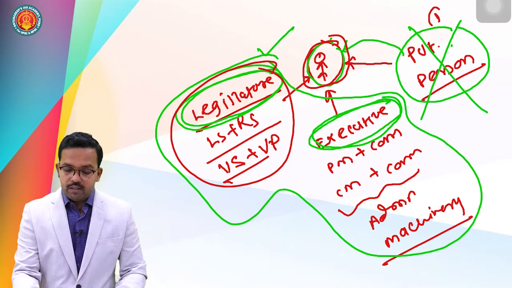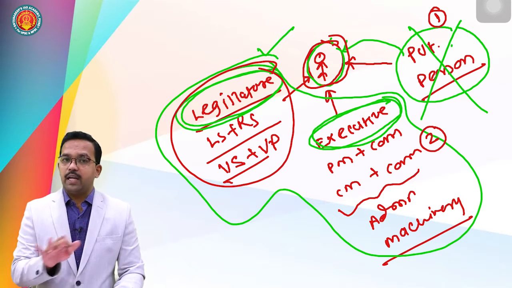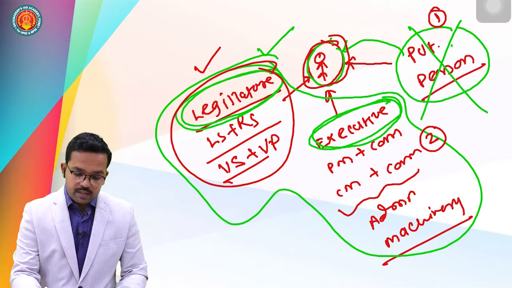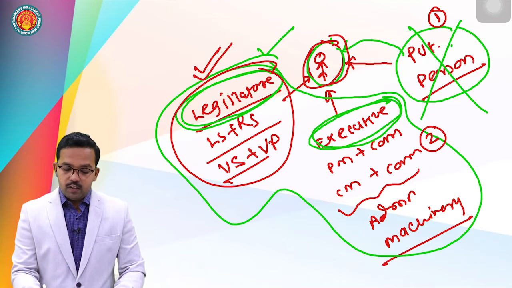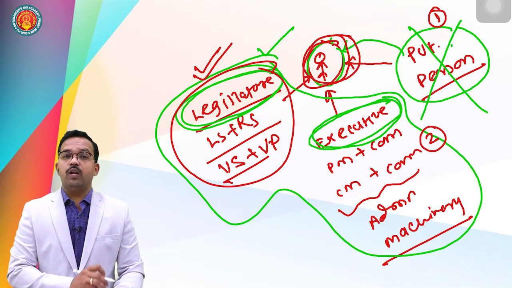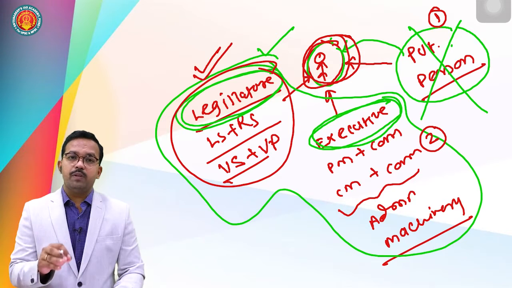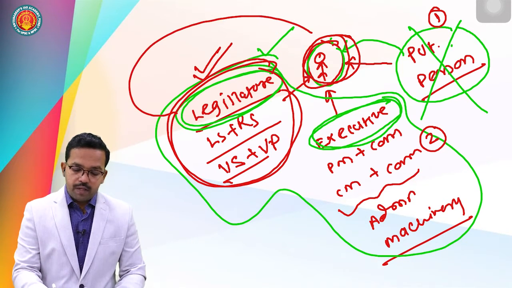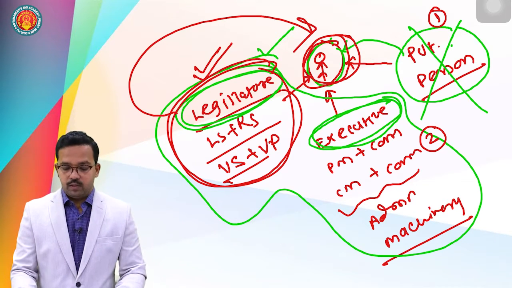This private individual cannot take it away, this executive cannot take away or violate the right to life and personal liberty, but this legislature can violate it as per Article 21. Why? It has been said this person has been provided with the right to life and personal liberty, but there is an exception, and that exception is procedure established by law. That is, a law made by the legislature can violate this right to life and personal liberty. So move forward.